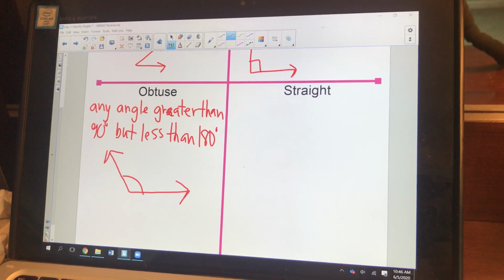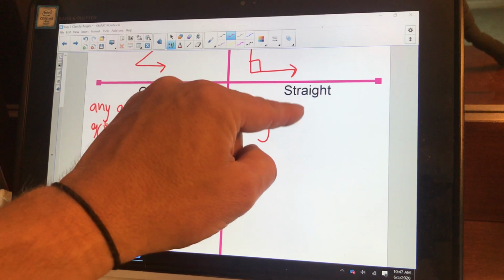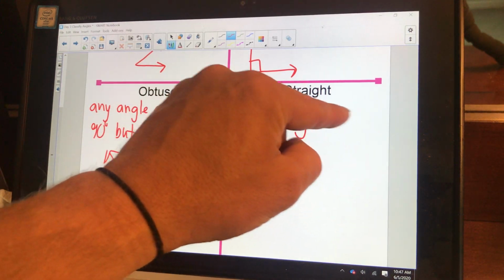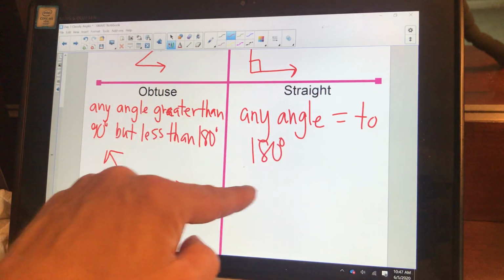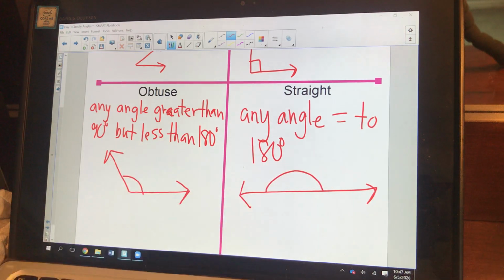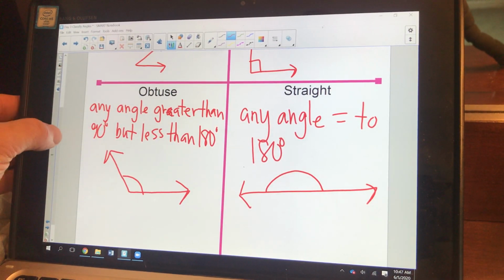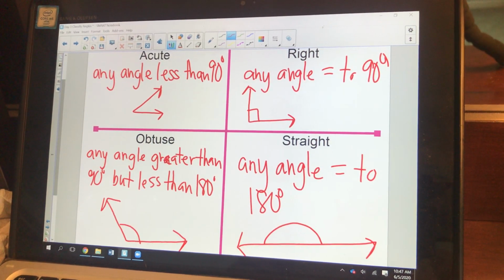And then there is straight angle. Any angle equal to 180 degrees, right? It is a perfectly straight angle. It's a 180 degree angle, okay? Right, so now, those probably look familiar to you. You probably heard some of those words before, or you had it in your vocab vault earlier in the school year, okay? Acute, right, obtuse, straight.